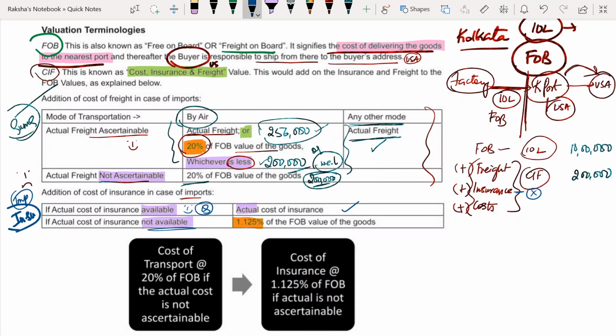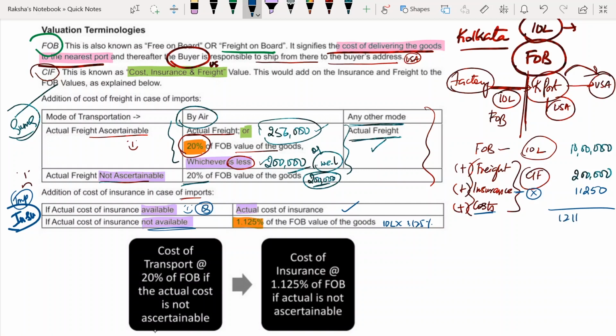Okay. Now, in my example, what is my FOB value? 10 lakh rupees. 10 lakhs into 1.125%. How much is it? Can you tell me? It is 11,250 rupees. 11,250 is my insurance. And whatever these extra costs will be given. Okay. If at all, if there is any cost, it will be given. So, what is my total? 10 lakhs plus 2 lakhs plus 11,250.